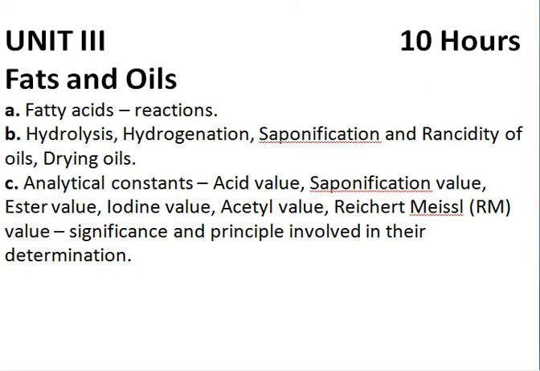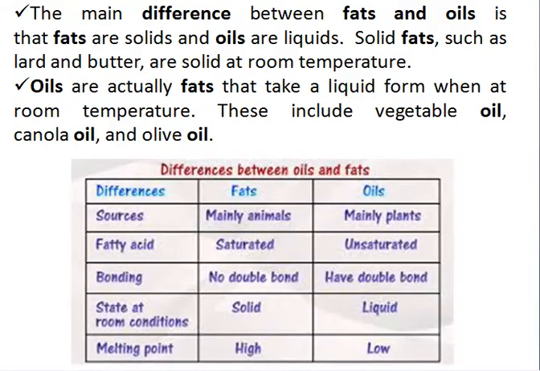So what is the main difference between fat and oil? We are supposed to eat fat and oil daily. Basically, I have given a table, so it is very easy to remember. Fats are mainly from animals, oils are mainly from plants. Fats are saturated and oils are unsaturated. Saturated means solid, unsaturated means liquid. In fats, no double bonds are there. Oils, which are liquids, have double bonds. Keep it in mind.